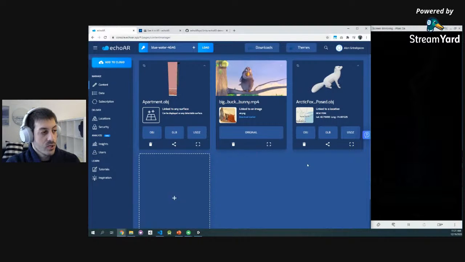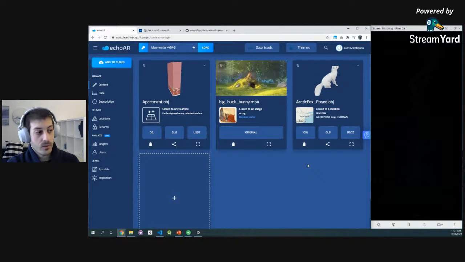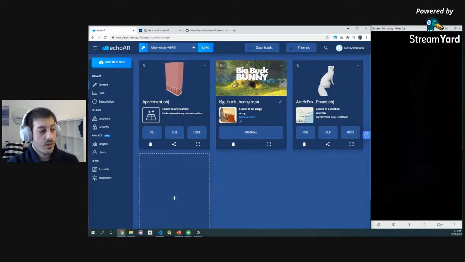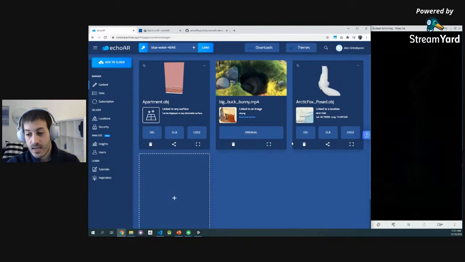Perfect. So let's recap a little bit. We saw how you can upload content really quickly. You can upload 3D models, animations, interactive content, how you can see 3D models on the floor, on an image, how you can see videos, how you can see 3D models, and all, again, really, really quickly.